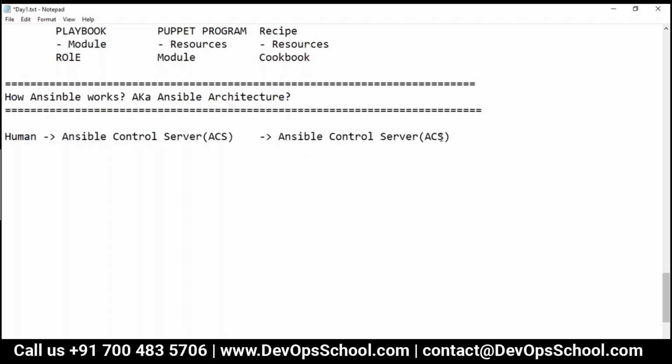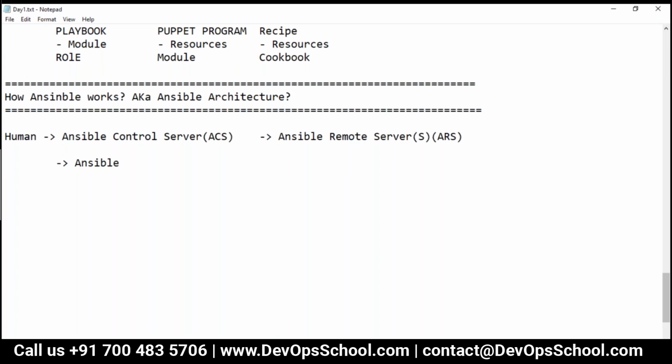One thing you need to understand is that there could be many of these. So this is the architecture. Now let's elaborate each of them. Let's elaborate on the Ansible control server. Primarily, you have one tool which is called Ansible.